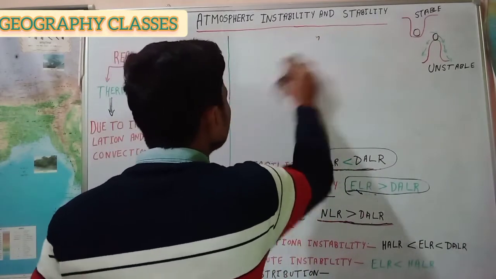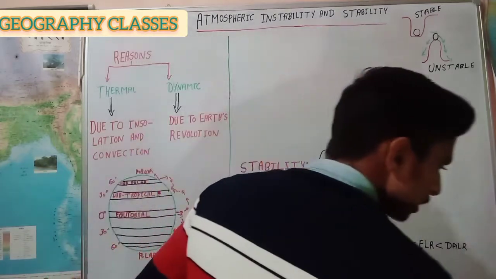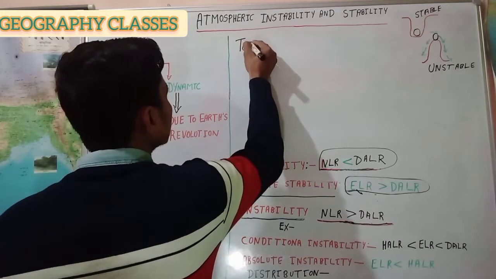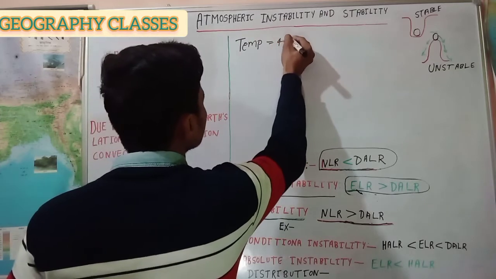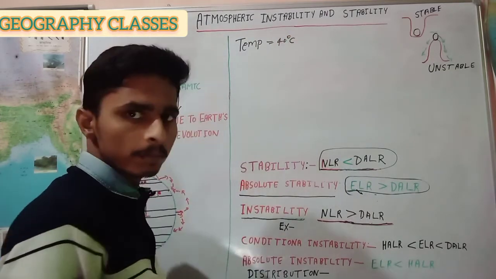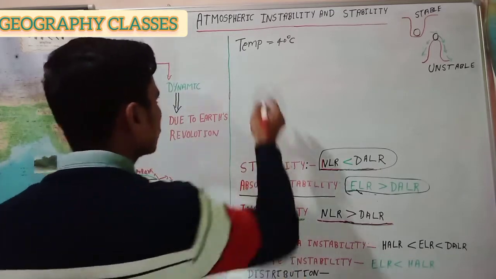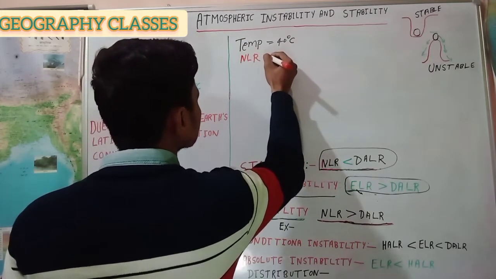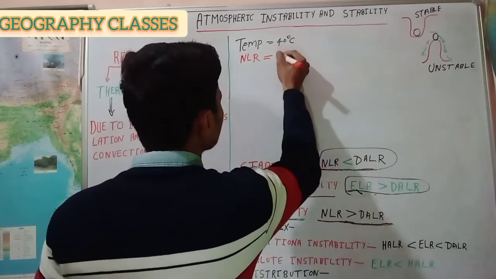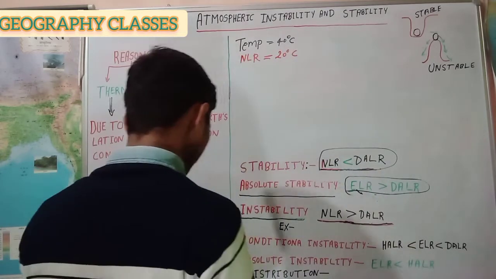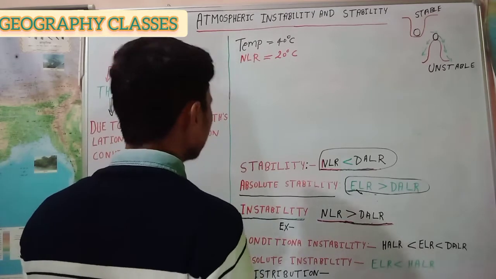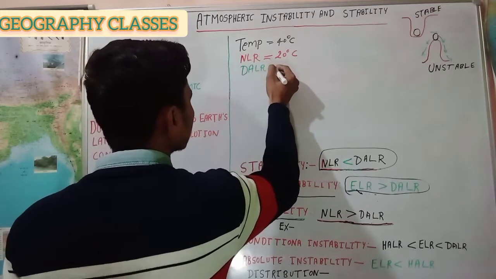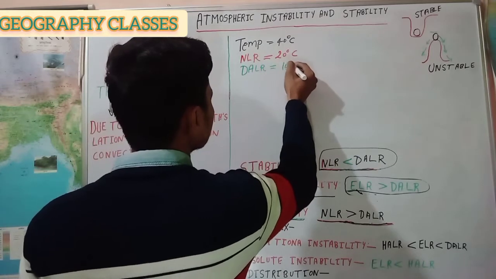Suppose the temperature of a certain volume of air at the ground surface is 40 degrees centigrade, and the normal lapse rate is 20 degrees centigrade and the dry adiabatic lapse rate is 10 degrees centigrade.